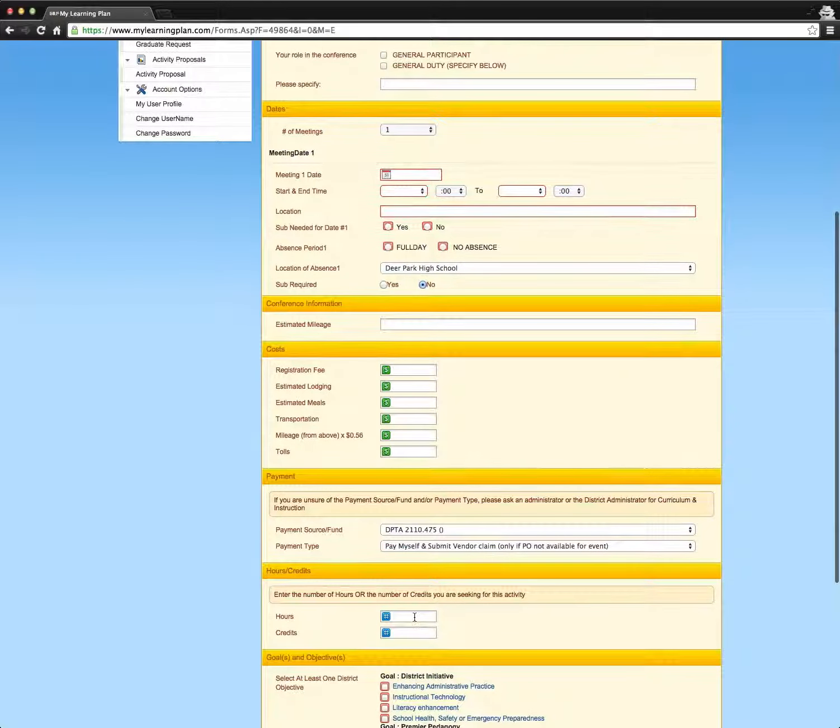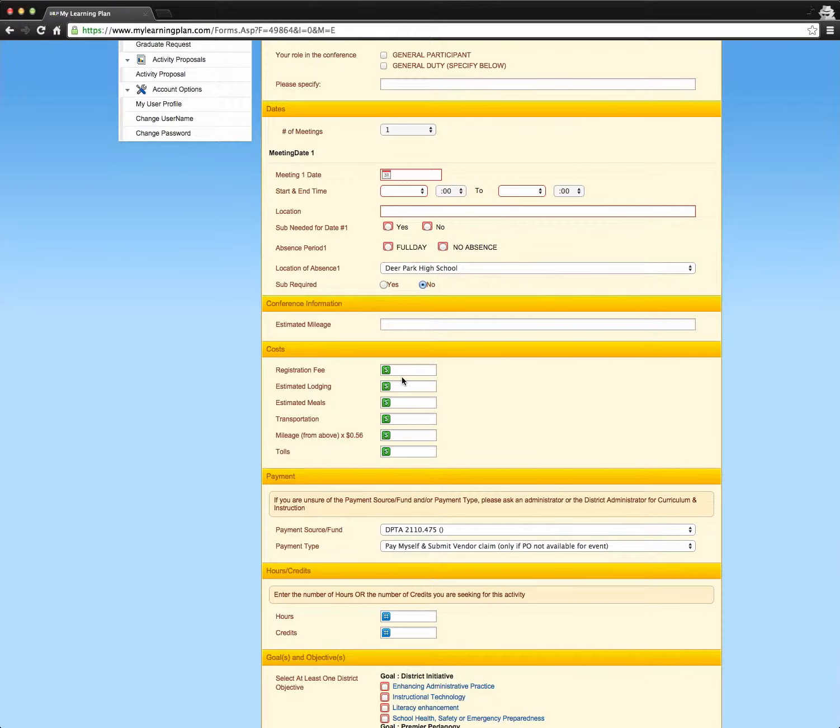Remember that you can only get 3 days of conference coverage per year, and you can only get a maximum of $300. Generally, what I'm going to do is look at this form, and if you're over $300 in terms of what you're requesting, I'm going to allow the registration fee up to $300, and if the registration fee is less than $300, I'm then going to add things like lodging and transportation, or mileage, because these are things that are relatively easy to get reimbursed for. Tolls as well, whereas meals are tricky, and as we discussed, you wouldn't want those.